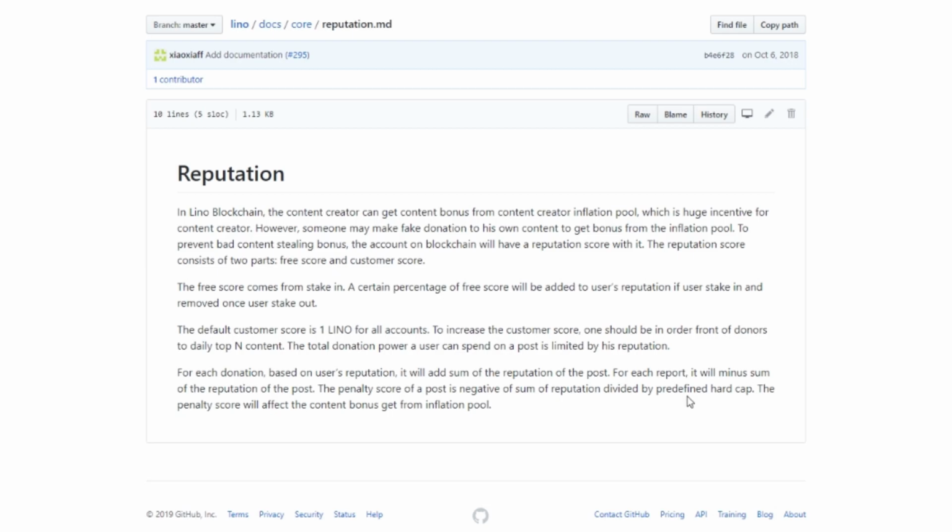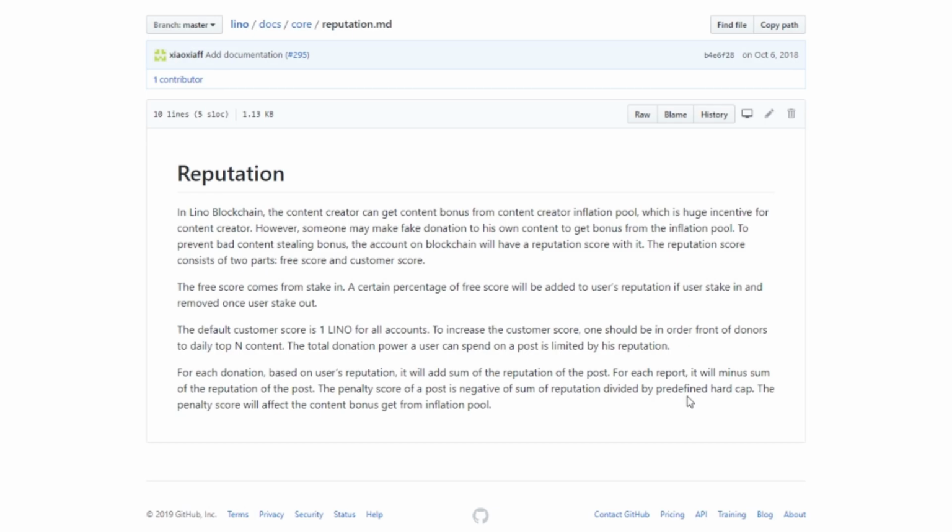The default customer score is 1 Lino for all accounts. To increase the customer score, one should be in front of donors to top the daily top donator. So the more you donate to other streamers and other content creators, the higher your reputation will get.